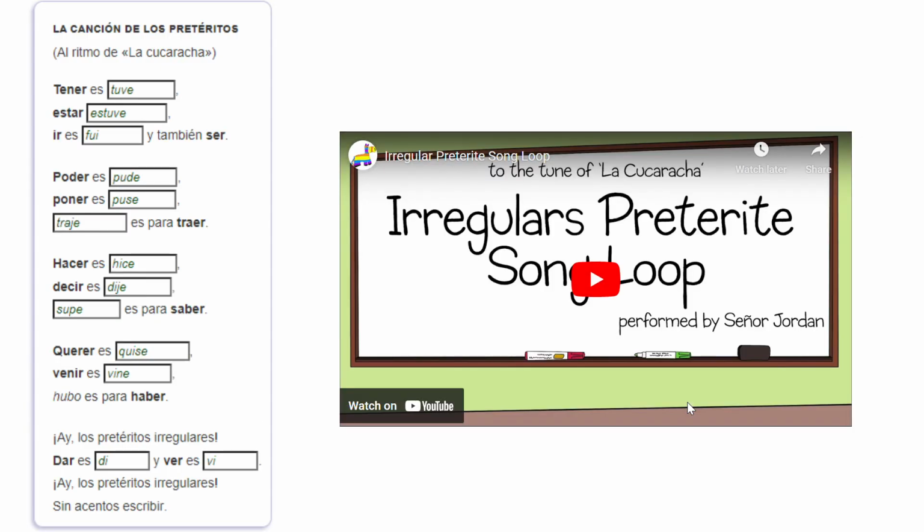So here's a little song that contains a lot of these irregular stem change preterites. Remember, they have a change in the stem in the front, so their endings are also irregular. If this song helps you, that's great. This is in your textbook. It doesn't match the song exactly, but it really helps.